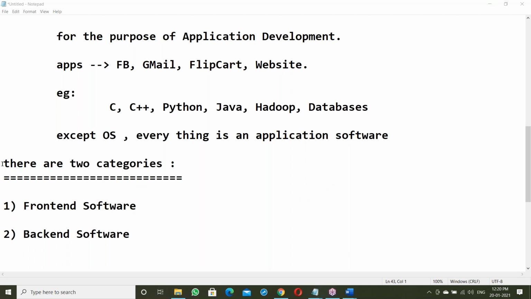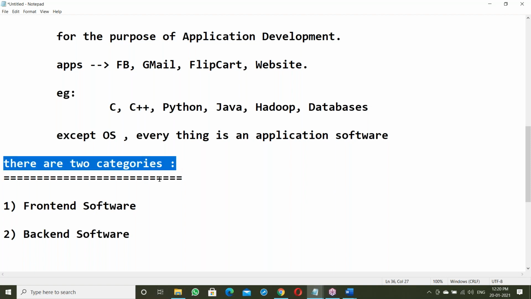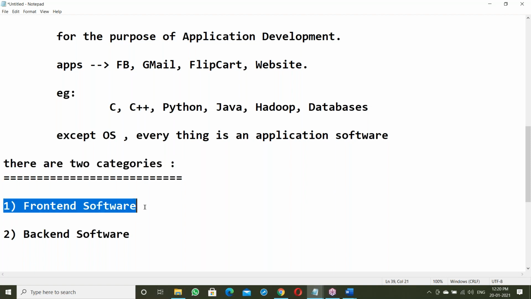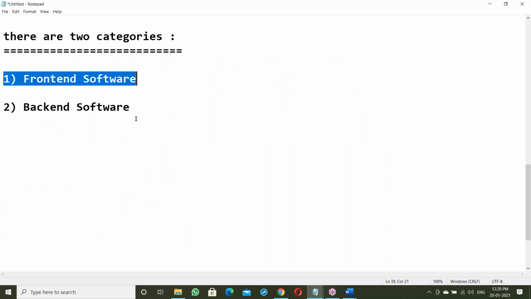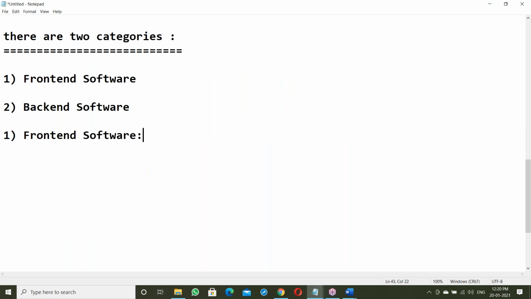Yes, application software. There are two categories. First one, front end software. Second one, back end software. So what is front end? What is back end? Let us see one by one here.